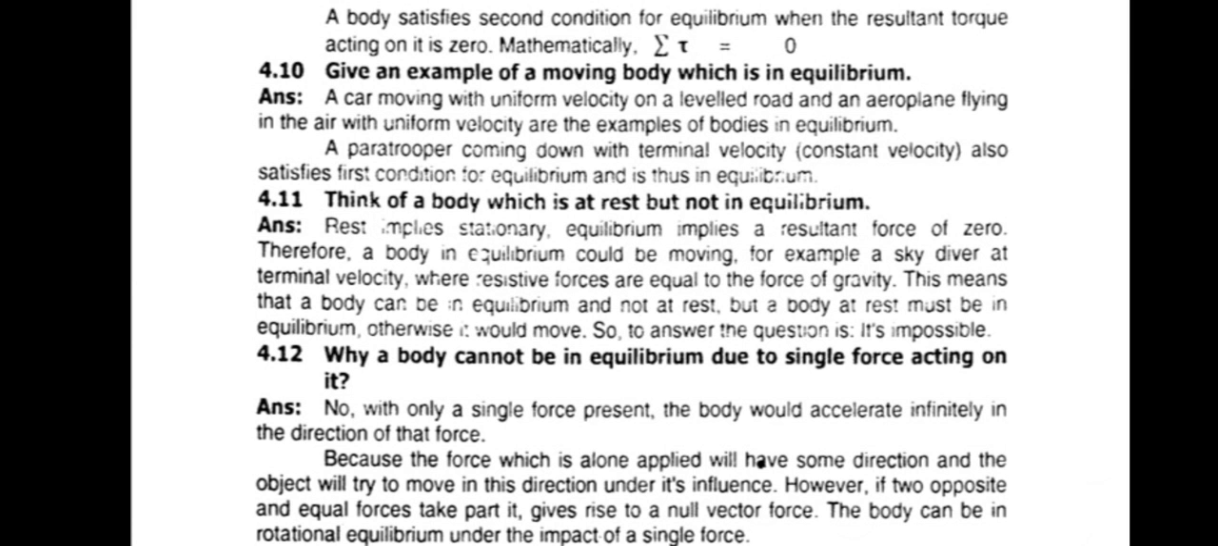The answer is a car moving with uniform velocity on a level road and an aeroplane flying in the air with uniform velocity are examples of bodies in equilibrium. Another example is a paratrooper coming down with terminal velocity, also satisfying the first condition of equilibrium. Then we can say that the bodies are in equilibrium. So a car moving with uniform velocity and a paratrooper will be examples of a moving body which is in equilibrium. Now we will move on towards our next question, that is 4.11.